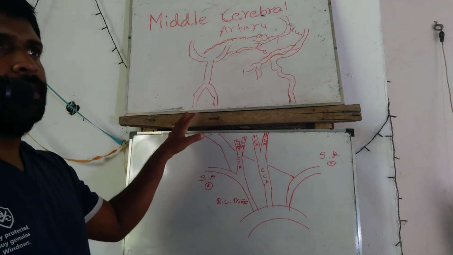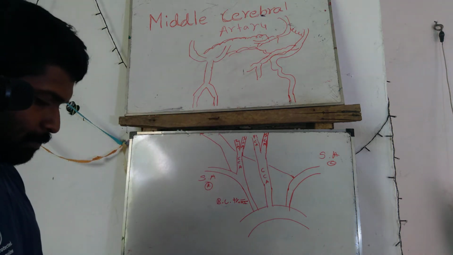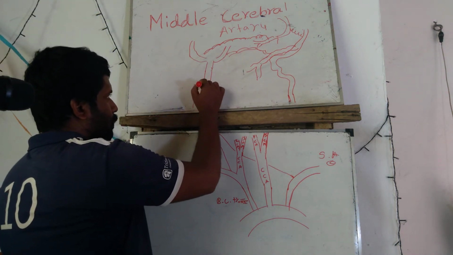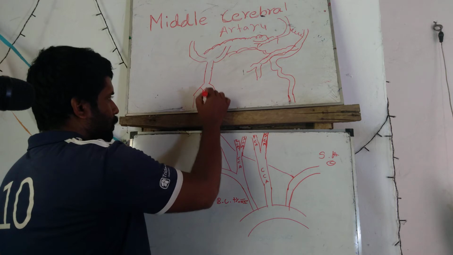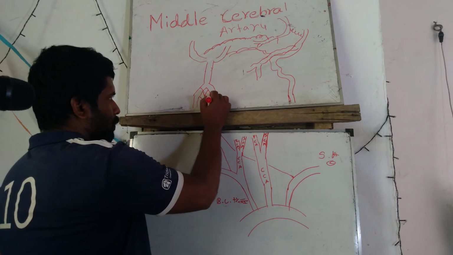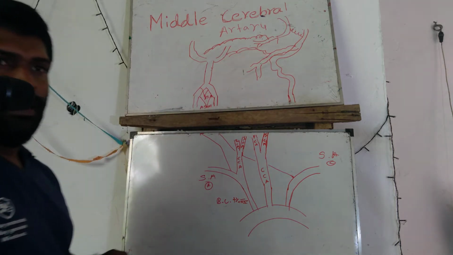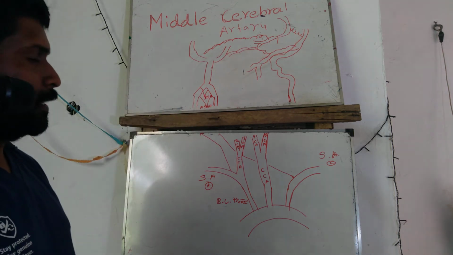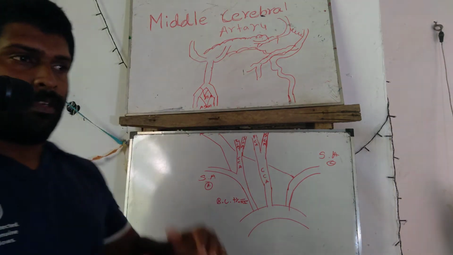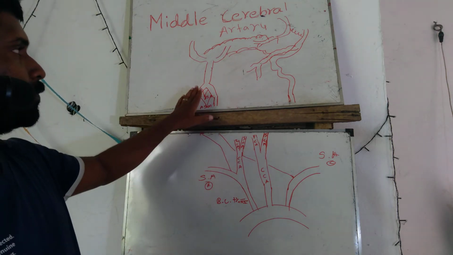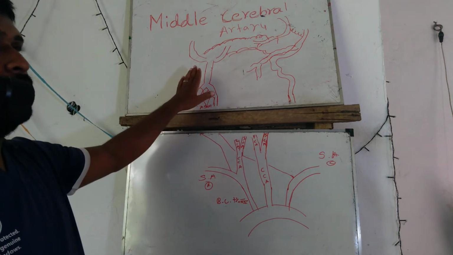The vertebral artery gives the branch to this part. Anterior spinal artery and posterior spinal artery, that's the major downward arterial supply of this posterior arterial pathway.